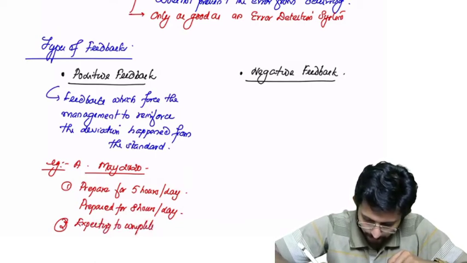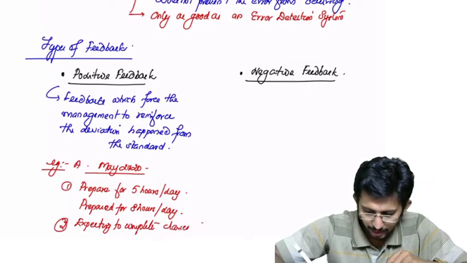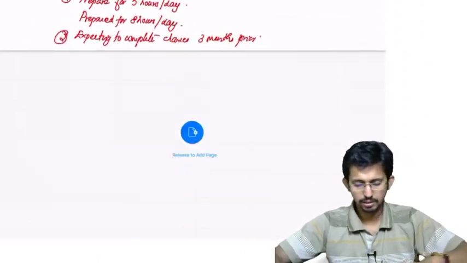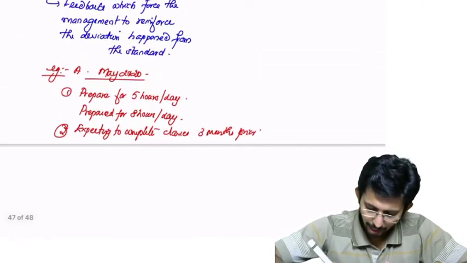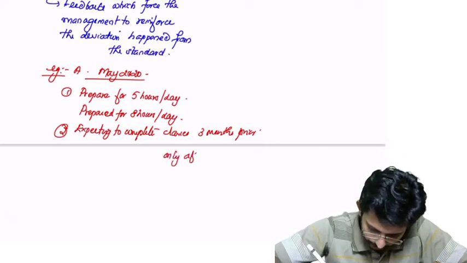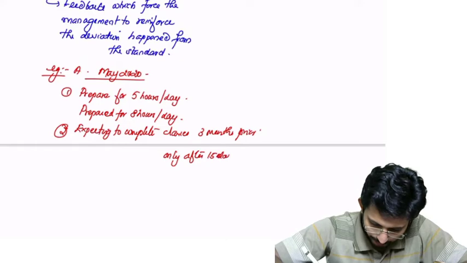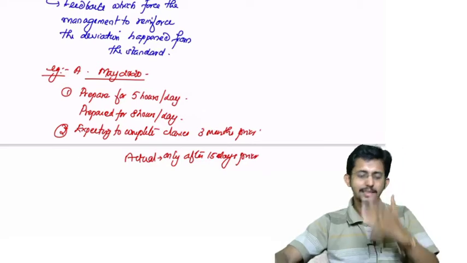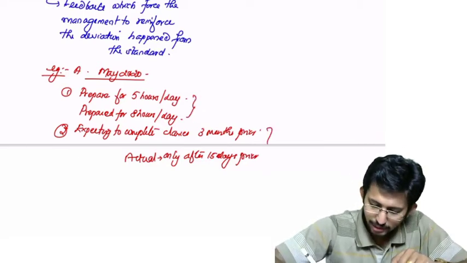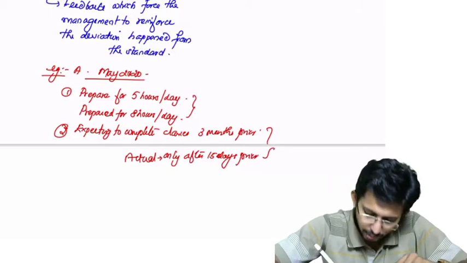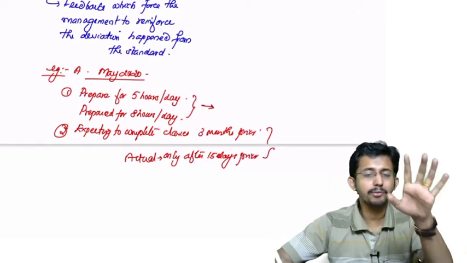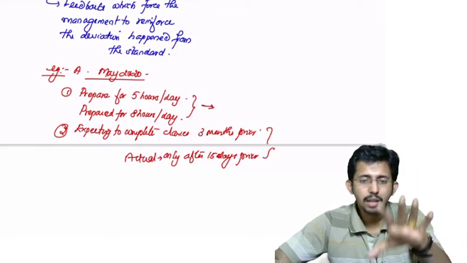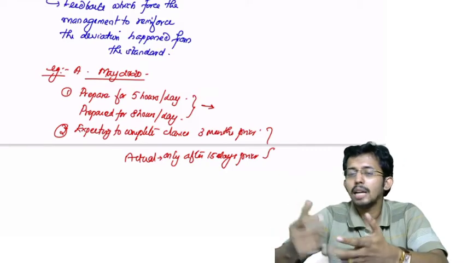Okay, the second variance is he was expecting to complete his classes at least 3 months prior. But he could complete the classes only 15 days prior to the actual exam. See these two variances. This is also a variance, this is also a variance. Am I right? Now this variance, he was expecting to prepare for 5 hours, but he actually prepared how many hours? 8 hours per day. Okay, now the result of this exam was a failure.